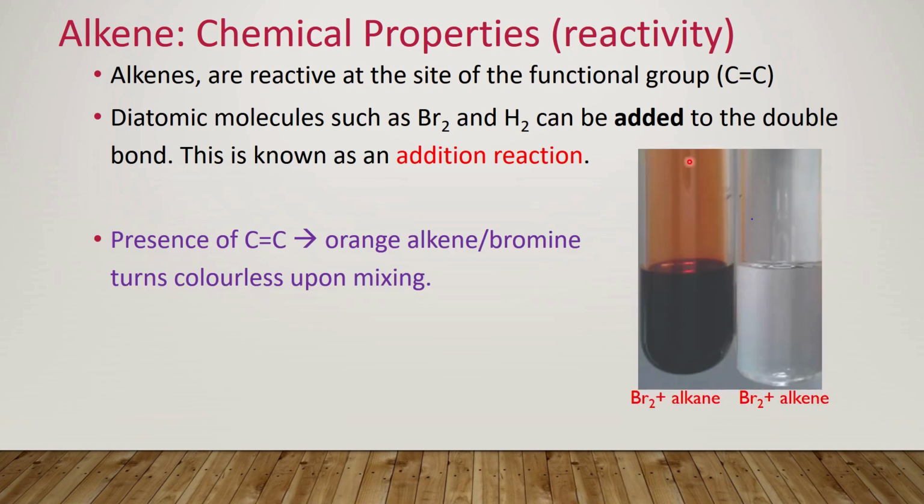So I've found a nice diagram here with an alkane. If bromine was added to an alkane that lacked a double bond, the solution would stay orange upon addition of bromine. But if the structure of the liquid contained a double bond, then the mixture would react, and the orange solution would be taken up into the structure of the alkene, and the colour would fade to a colourless solution.